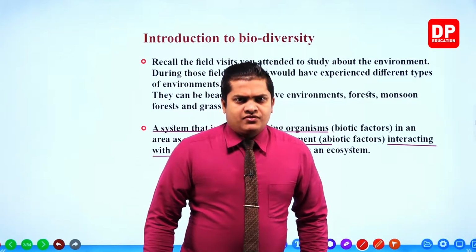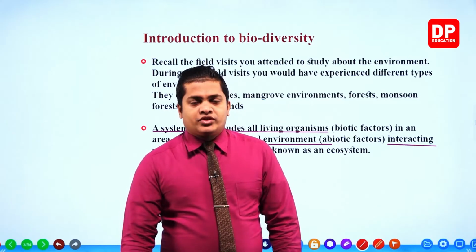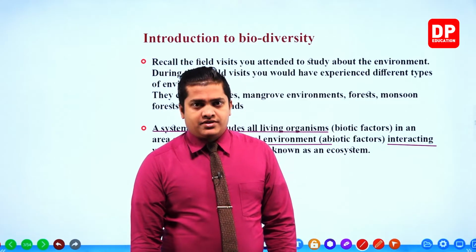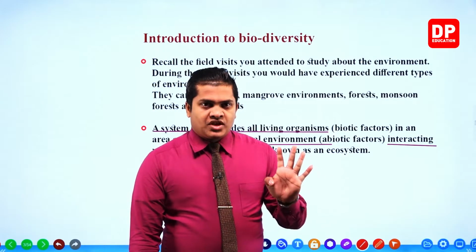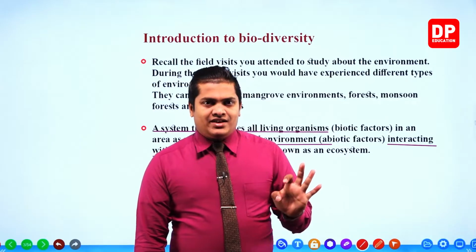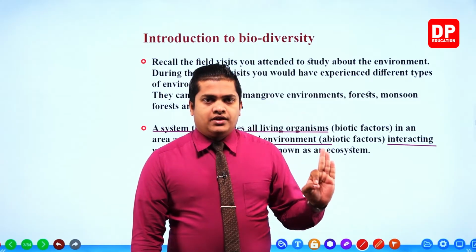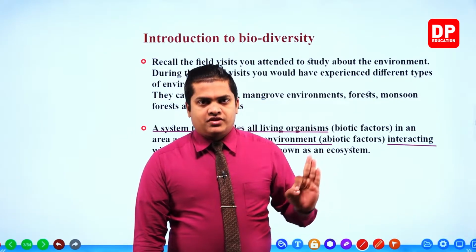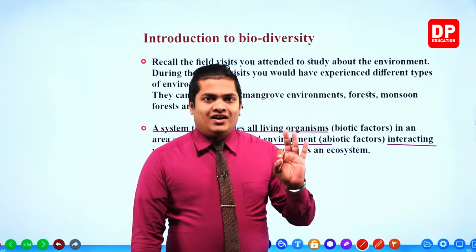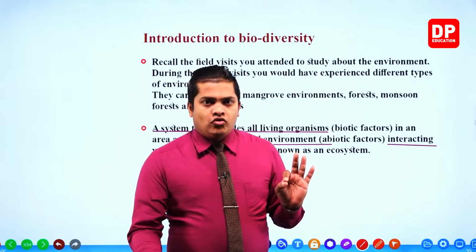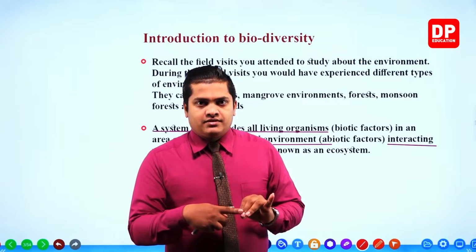So what are the examples for an ecosystem? Ocean. Ocean is a good example for an ecosystem. Why is that? Within the ocean there is water. You know that oxygen is somewhat getting dissolved within water. That's how the fishes and all the other aquatic organisms get oxygen. So water, oxygen, air is there, no? Then at the bottom of the ocean there is sand, I mean soil. Then coral reefs, right?